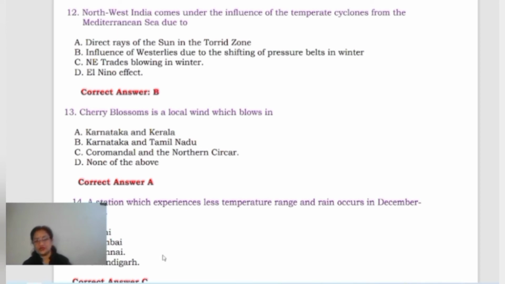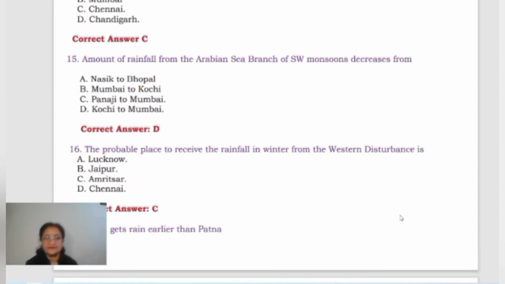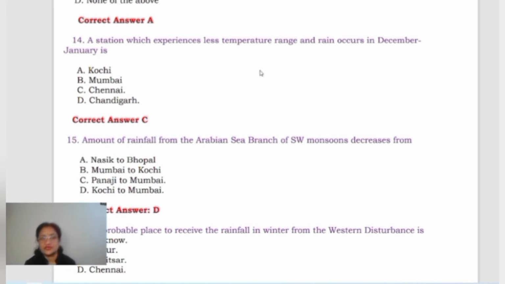Now, the next one, a station which experiences less temperature range and rain occurs in December, January. Less temperature range means, children, the place is lying on the coast. It is 100% sure that the place lies on the coast. And rain occurs in December, January.